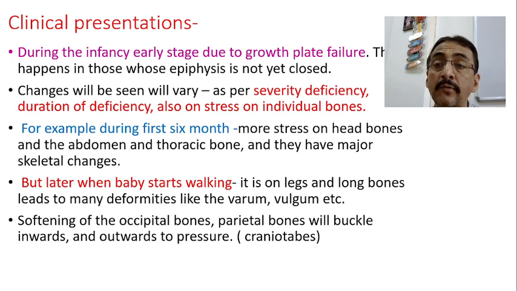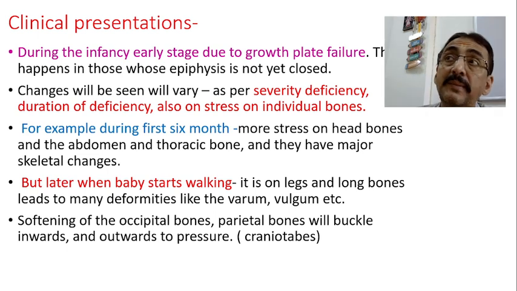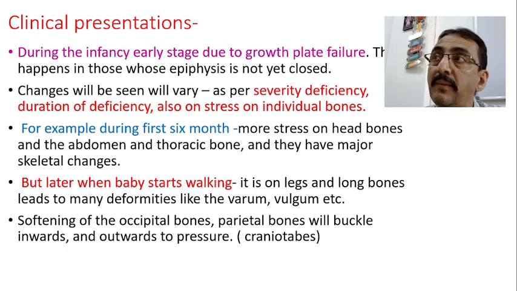So changes will be there in those bones, and they have the major skeletal changes in that area. But later when the baby starts walking, the stress will be more on the lower limbs, on the legs, and the long bones of the lower limbs may be majorly affected, and that leads to deformities like varum, valgum, etc.